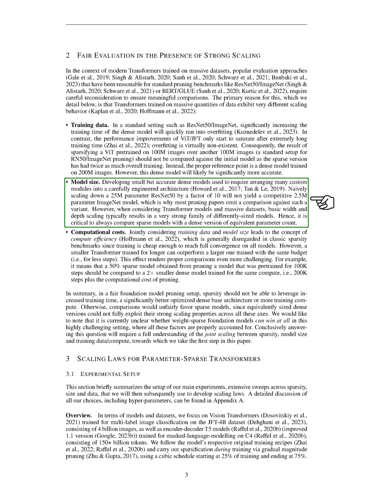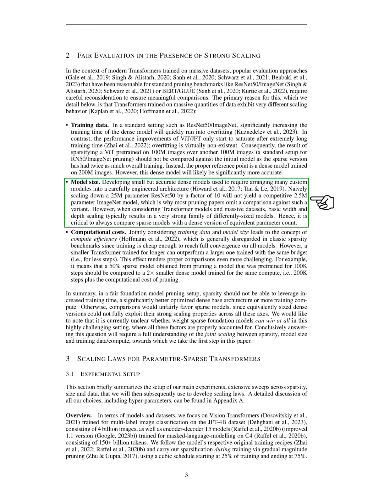2. Model size. Creating small yet accurate dense models used to involve arranging many custom modules into a carefully engineered architecture. If you simply scale down a 25 million parameter ResNet 50 by a factor of 10, you won't get a competitive 2.5 million parameter ImageNet model. That's why most pruning papers don't compare against such a variant. But when dealing with transformer models and massive datasets, basic width and depth scaling usually results in a strong family of differently sized models. So, it's crucial to always compare sparse models with a dense version of equivalent parameter count.